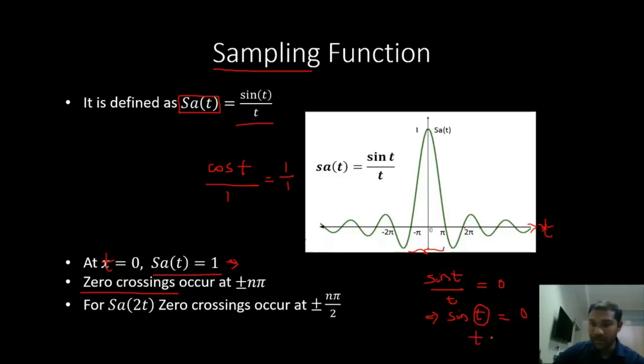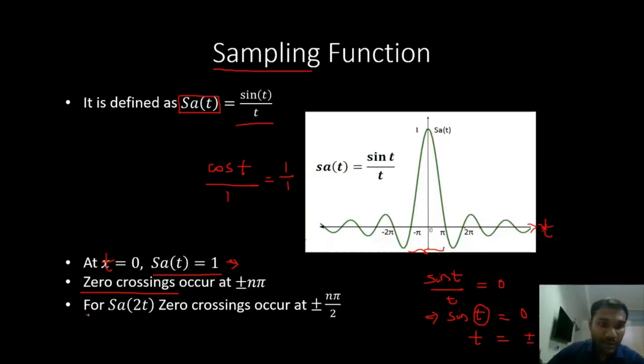That means t is equal to positive and negative values of n pi, where n equals 0, plus or minus 1, plus or minus 2, and so on. So at 0, plus or minus pi, plus or minus 2 pi, and so on.